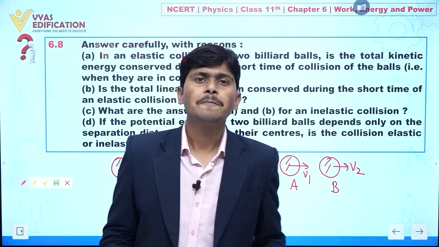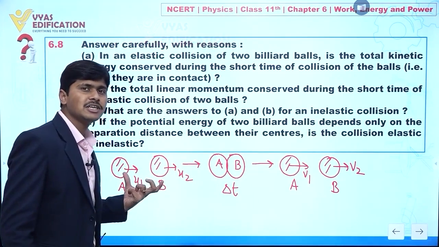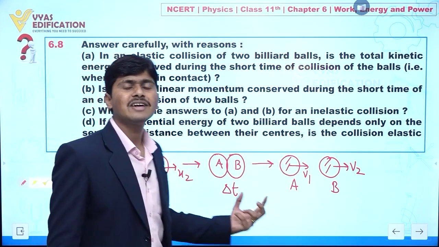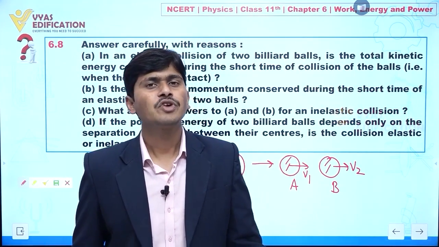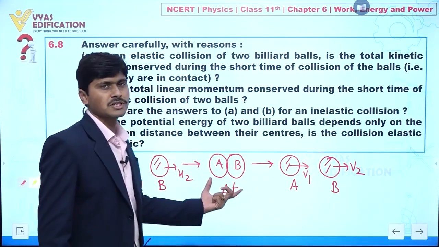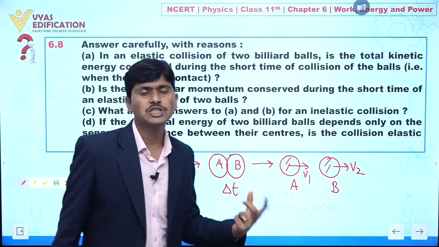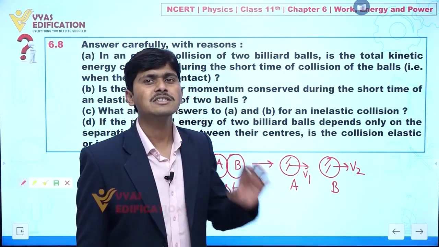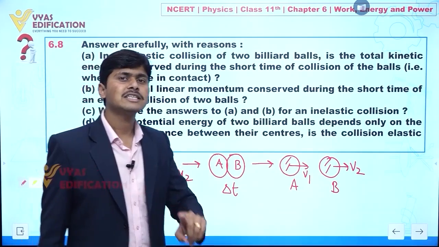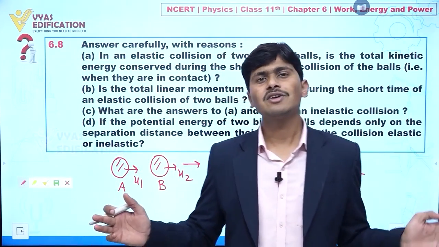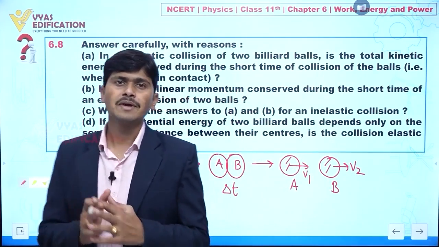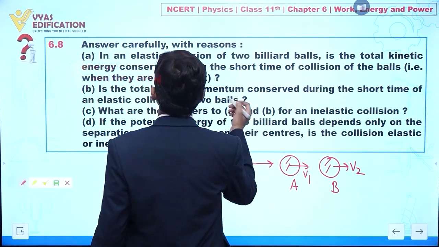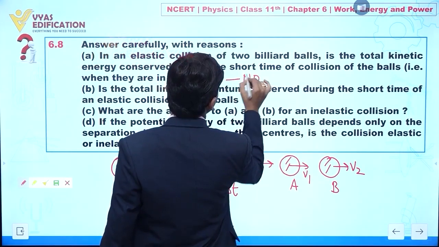It means the kinetic energy of the balls is actually converted into potential energy. Clear? So during the collision process, or for a short interval of time, the kinetic energy does not remain conserved. Yes, although before collision and after collision the kinetic energy of the system remains the same. Clear? So my answer here is no.